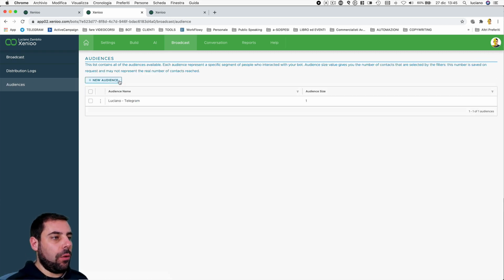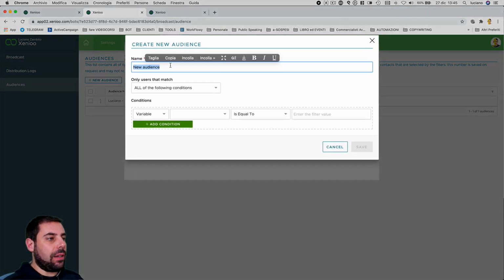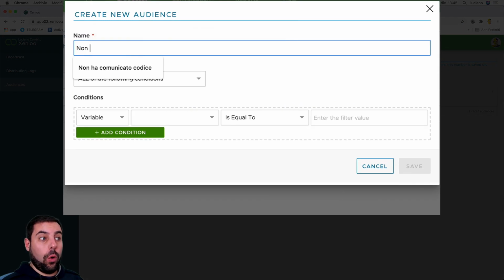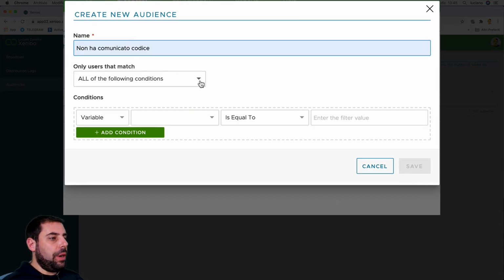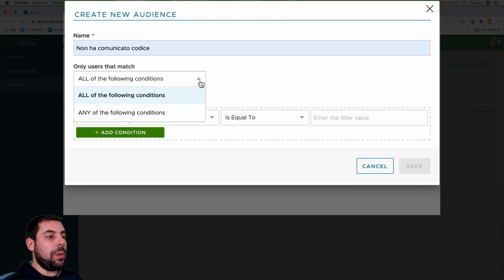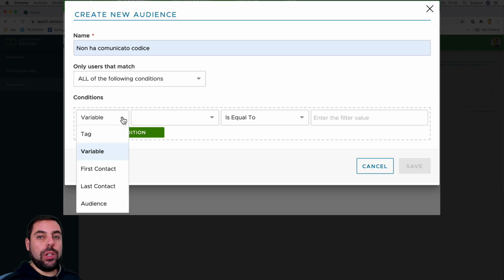Let's go here on the audience item, create a new one, and let's call it didn't send code, for example. Here we are going to set the condition for which we put the users in this audience. So all the following conditions, or at least one. We set all, and we are going to use a tag.